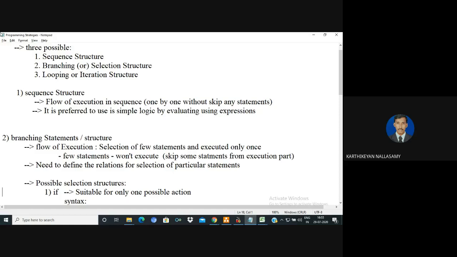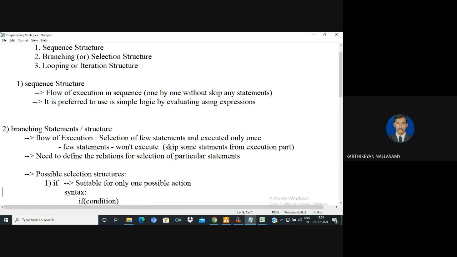Only one branch, as we call the different branches we have in a tree. If you are moving on to one leaf, then you cannot use the other branches of the tree. Like that, only one particular branch is executed, and execution of the remaining parts is not allowed.